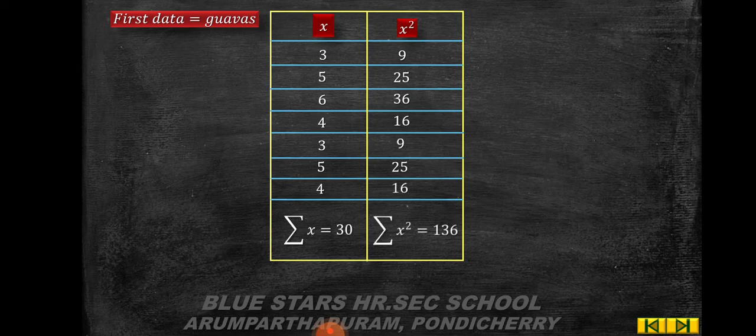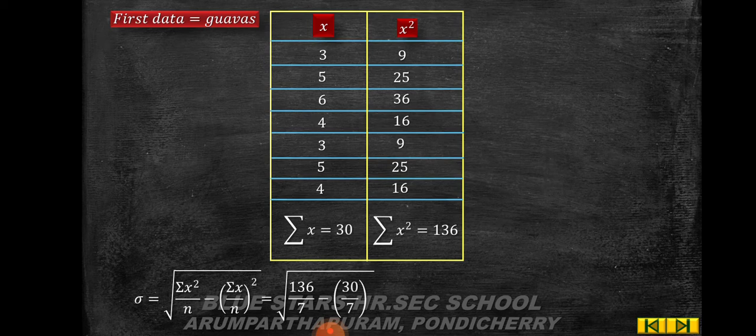So summation x square is 136. So sigma is equal to root of summation x square by n minus summation x by n the whole square, which is equal to root of 136 by 7 minus 30 by 7 the whole square.